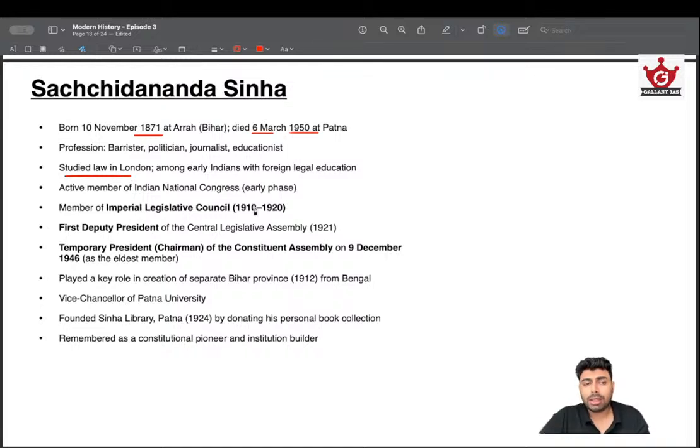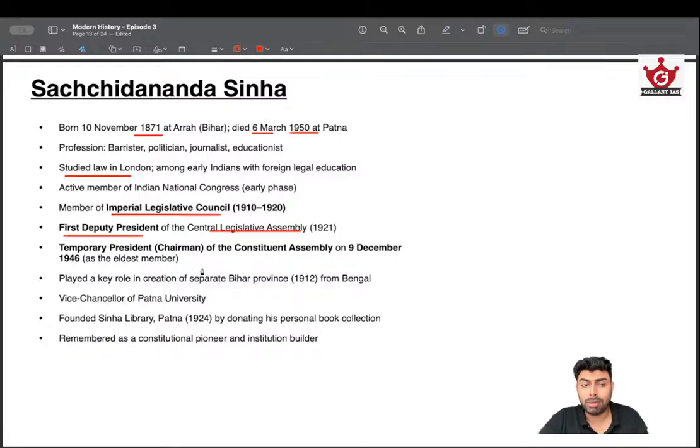And the important thing is, he was a member of the Imperial Legislative Council, that's the Central Legislative Council, from 1910 to 1920. That's one important thing. And he was the first deputy president of the Central Legislative Assembly. Again, very important. First deputy president, as in deputy speaker, of the Central Legislative Assembly. And he was the temporary chairman of the Constituent Assembly.